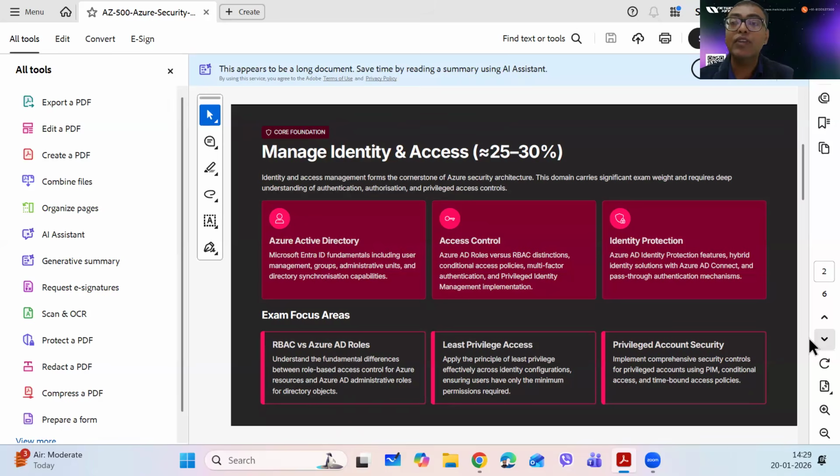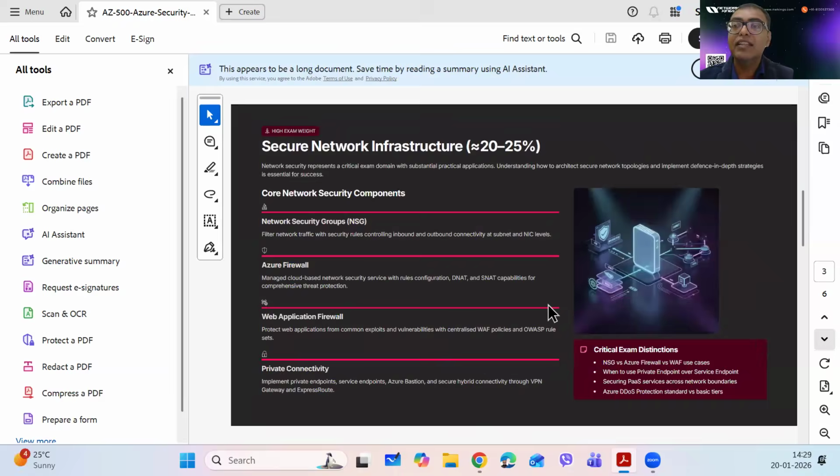So these are the topics which we cover in this area, which is identity and access. The next study area is going to be secure network. Usually in each of these study areas, we dedicate almost a week to it. This is a very interesting area, where we talk about network infrastructure and securing it.